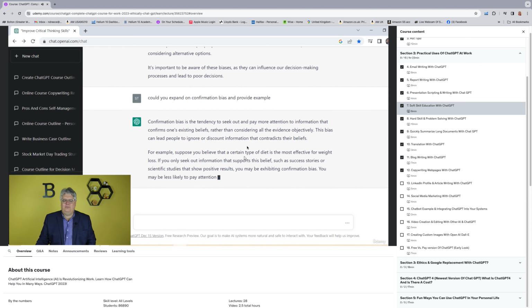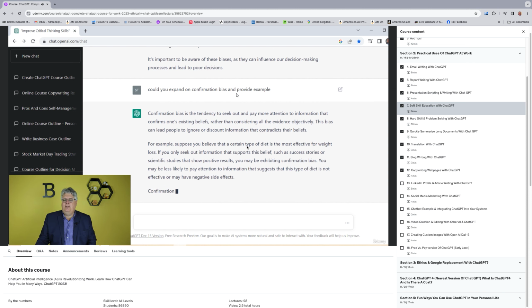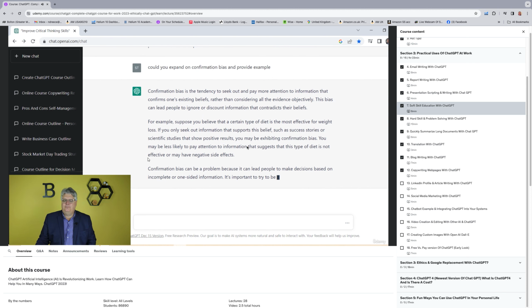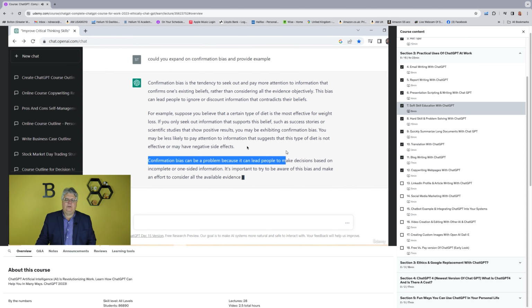Actually talking about weight loss or whatever. So I might want to ask it to provide an example, let's say for accountants or in the work environment or whatever, and then also why this can be a problem. So this is an example where I'm educating myself around critical thinking and decision making.